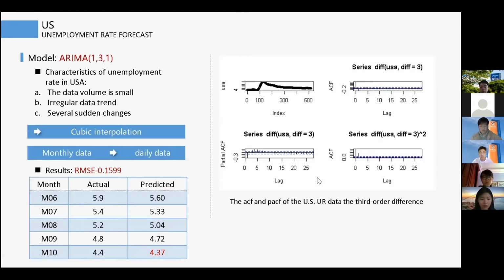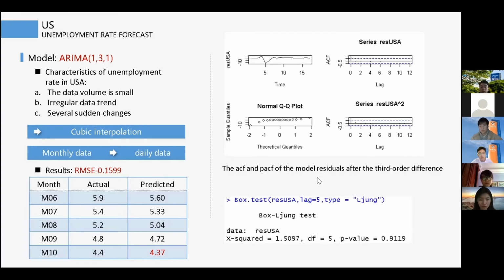Considering that the unemployment rate data in the United States has the following characteristics: for example, the data volume is small, there is an irregular data trend, and there are several sudden changes. So we carried out cubic interpolation on the data according to the changing trend of the original. The interpolated daily frequency data shows that after the third order difference, the data becomes stationary. And from the ACF and PACF, we finally picked parameters as 1, 3, 1.